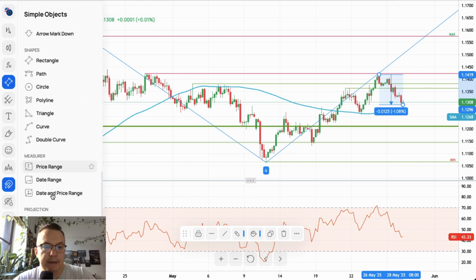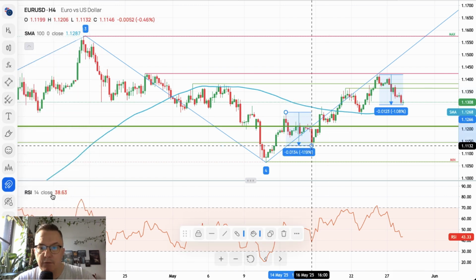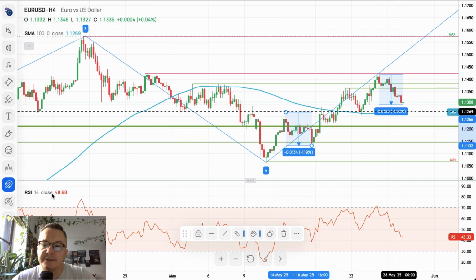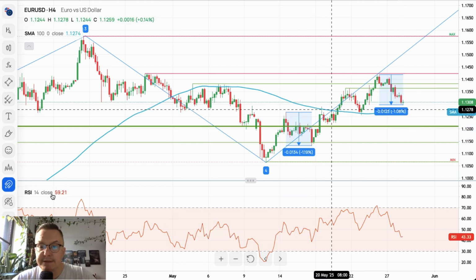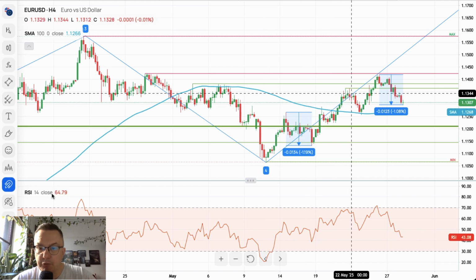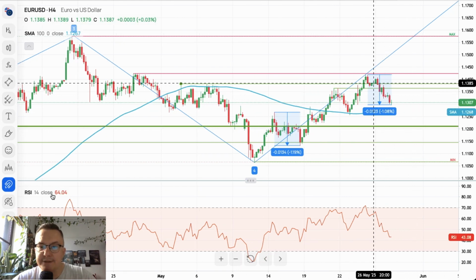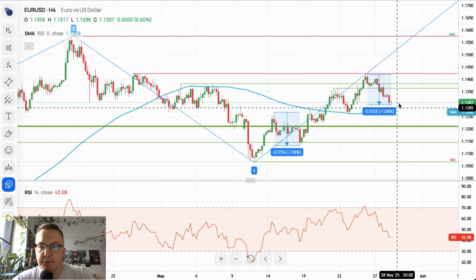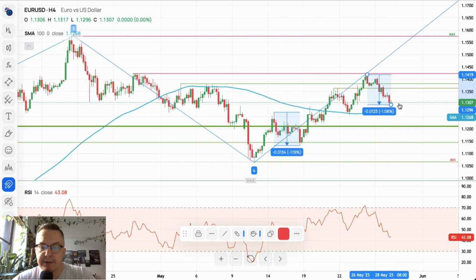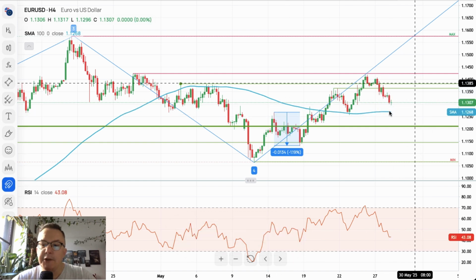If we place the price range tool on the previous correction, it's 1.20. Okay, so it's not the biggest one just yet, but it's very, very close to being the biggest correction in this movement to the upside. So right now they're almost equal. Just a tiny bit is needed for this market to move lower, and then the bounce is of course possible. Maybe they will test the 100 periods moving average and then bounce.